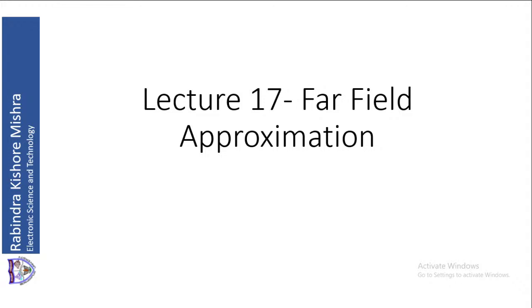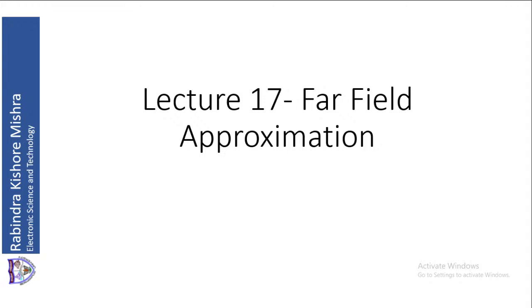Then in these expressions, we saw that there is a term which is falling off as 1 by R, and there are terms which are falling off faster than 1 by R, which is either 1 by R square or 1 by R cube.